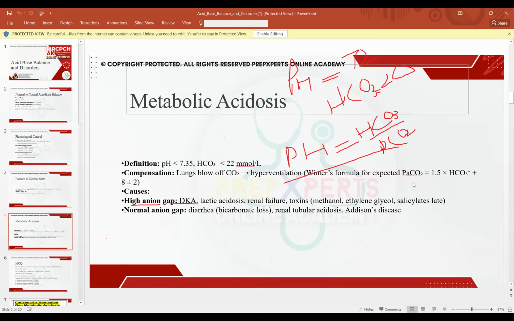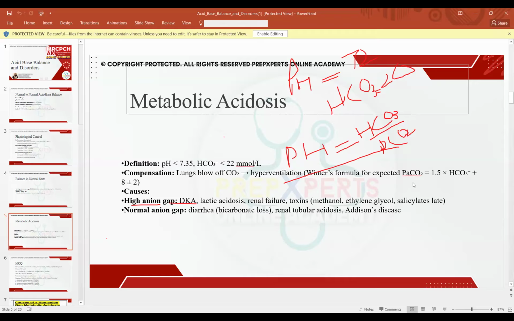So what happens if it is falling below the expected range for PCO2? If it is falling below the expected range of PCO2, there is an additional respiratory alkalosis going on. So you will understand that there are two kinds of acid-base disorder going on.